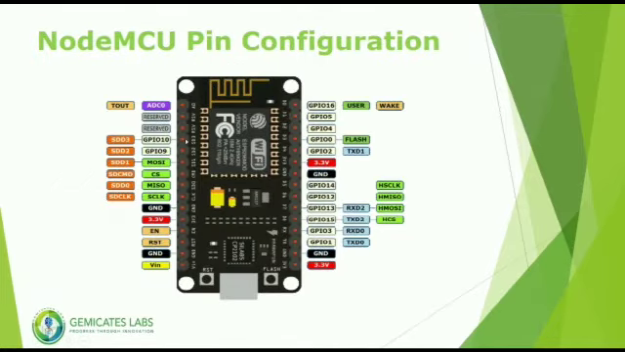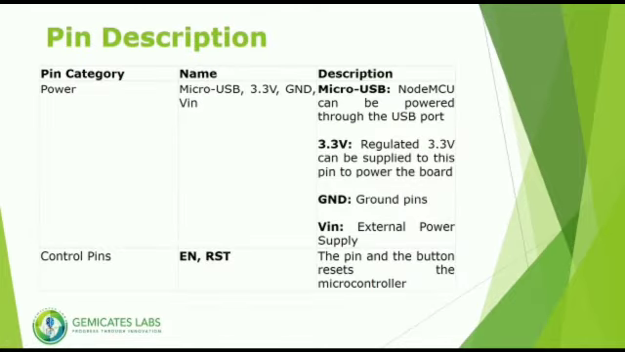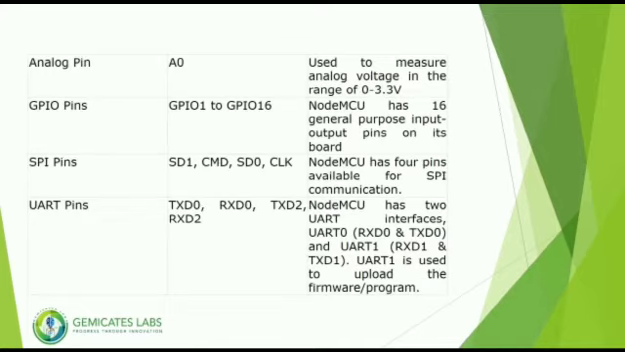Now let us look at pin configuration of NodeMCU. It has GPIO pins, ADC pin, enable and reset pin, ground pins, and VIN for providing external power supply. Coming to pin description, at the VIN pin we can provide supply to power on the board, and also by using the micro USB port we can provide power supply. The 3V3 pin provides 3 volts output, and it can be used to power up some sensor units connected to the microcontroller.